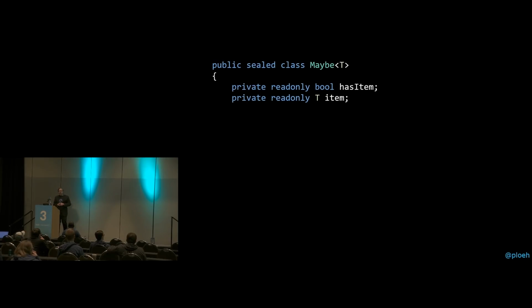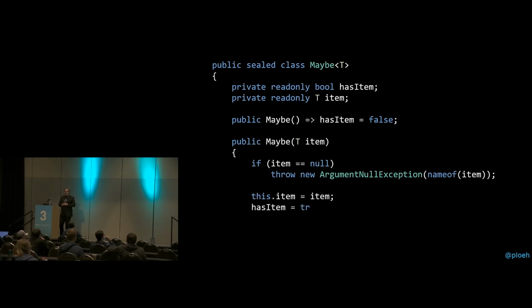So there are various different ways you can implement this. Here's the simplest one that I can easily illustrate. We have a flag called hasItem, and then we have the item itself, and then we have two constructor overloads. The first constructor doesn't take any inputs, so it just sets that flag to false. hasItem is false. The item itself is undefined. It is uninitialized, so we don't know exactly what that is. In this case, it's not safe to try to access the item. There's another constructor overload that receives the item as an input argument and sets the flag to true, which basically means hasItem is true, the item is now initialized, and it is safe to access.